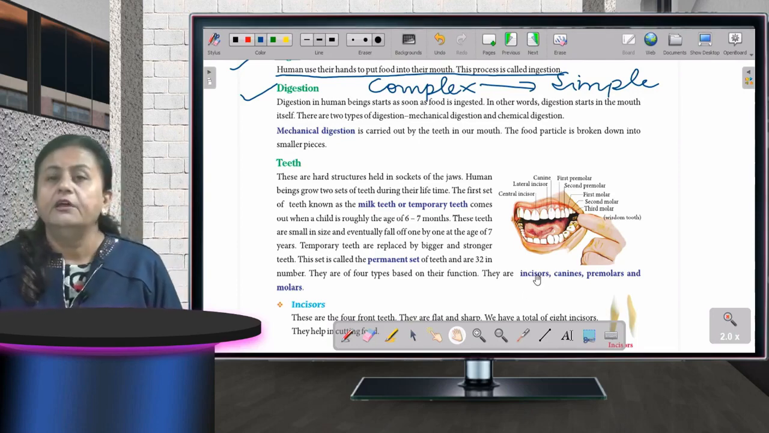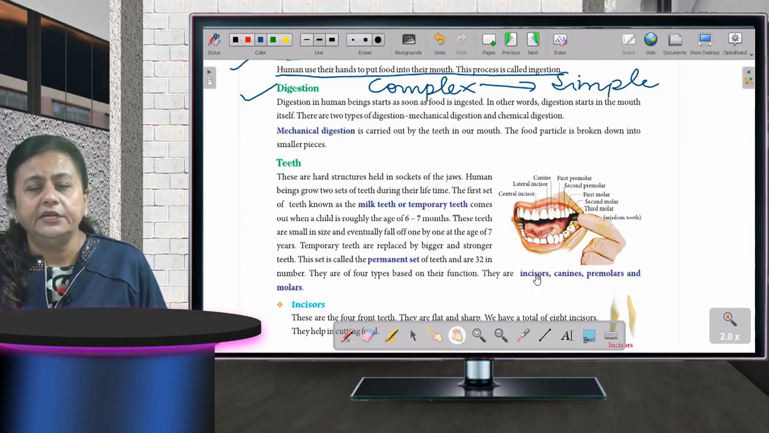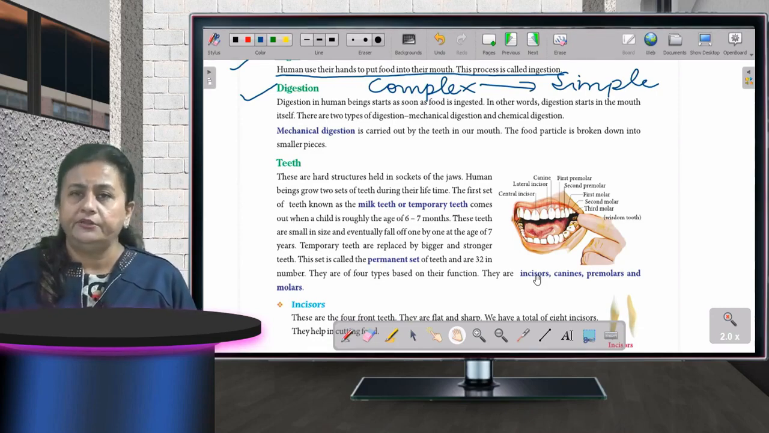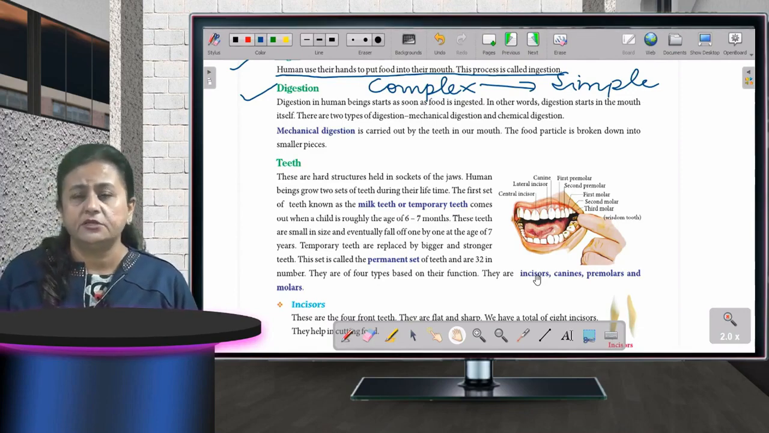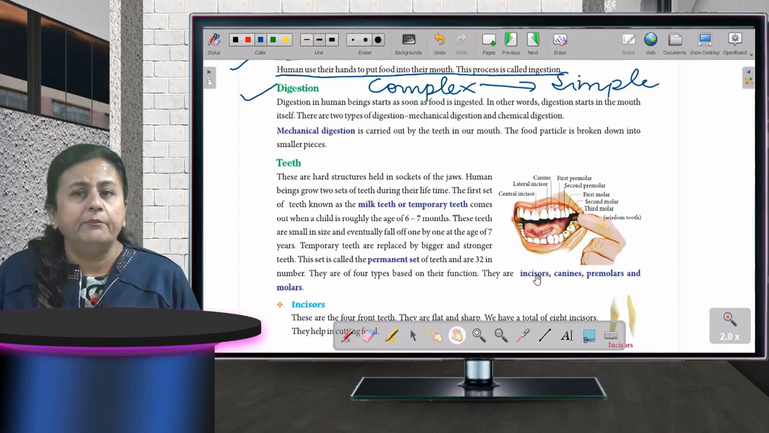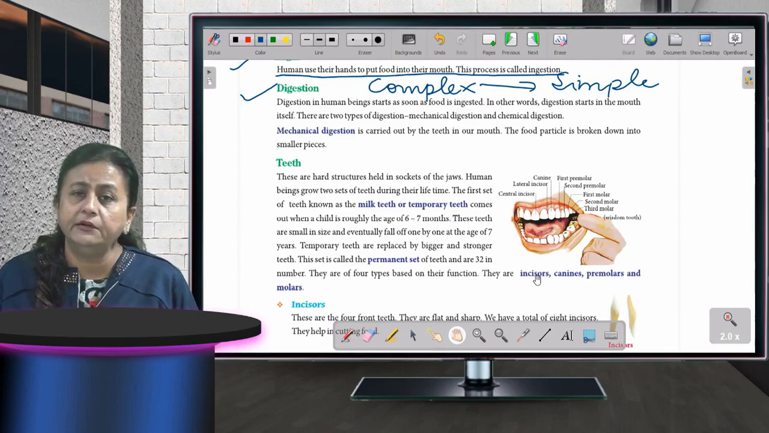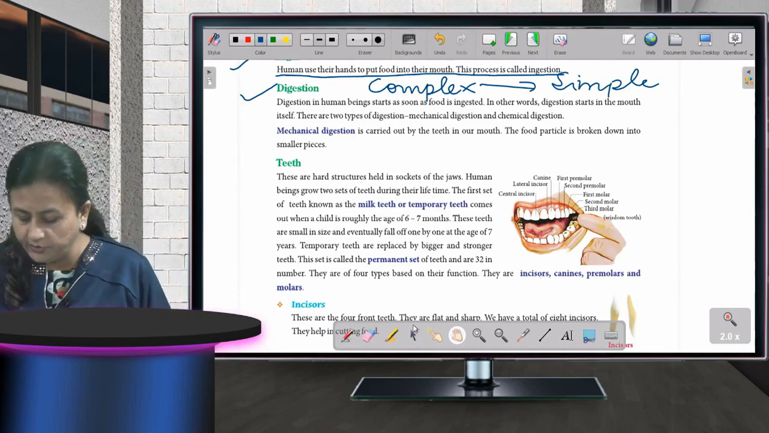So when a child is born, you must have seen the child's teeth. They start coming at the age of 6 to 7 months, and those teeth are known as milk teeth, or you can say temporary teeth. That is for some time only, but when the child reaches the age of 6 or 7, those teeth are broken and they are replaced by a new set of 32 teeth known as permanent teeth. What are the milk teeth replaced by? They are replaced by the permanent teeth. And how many are they in number? They are 32 in number.